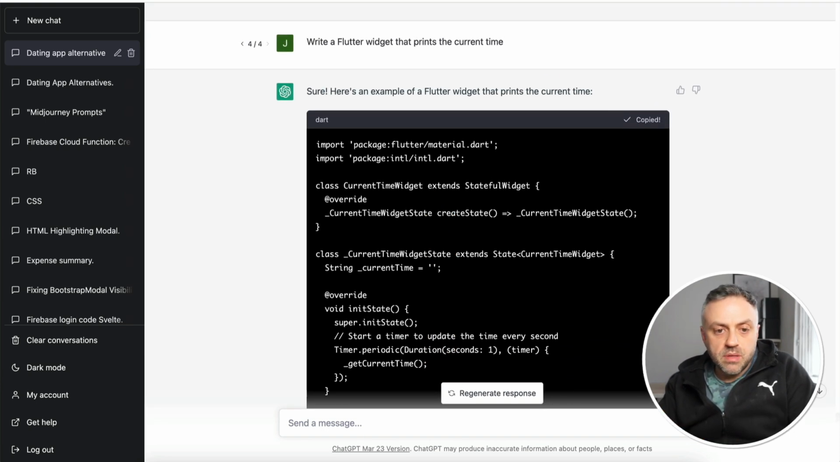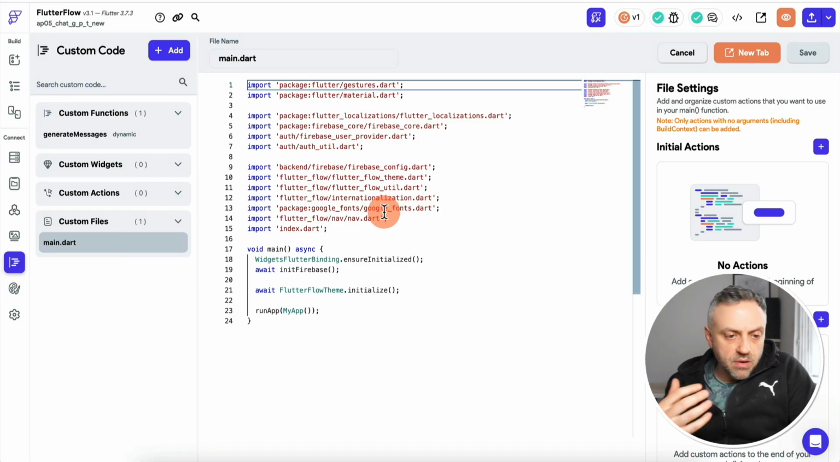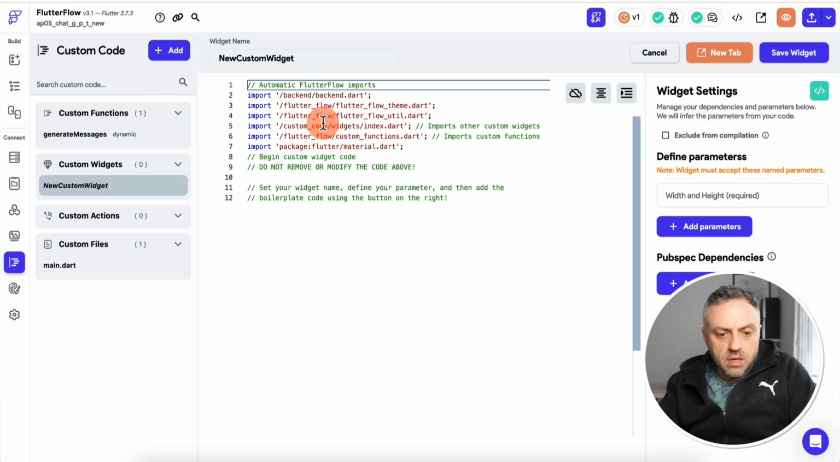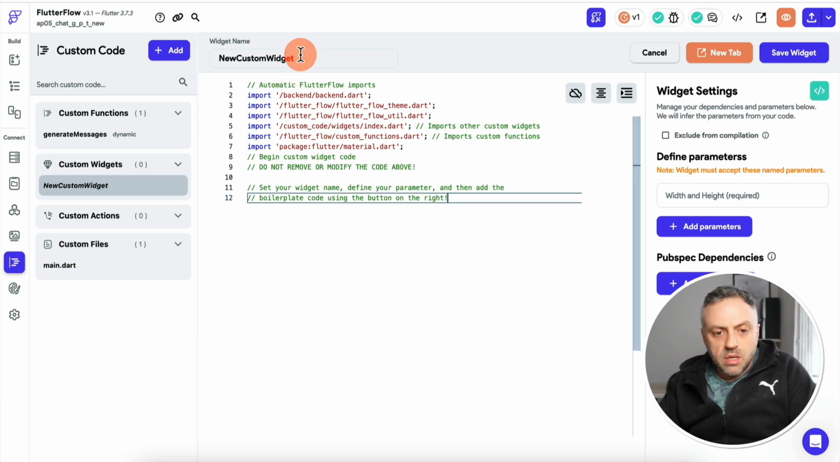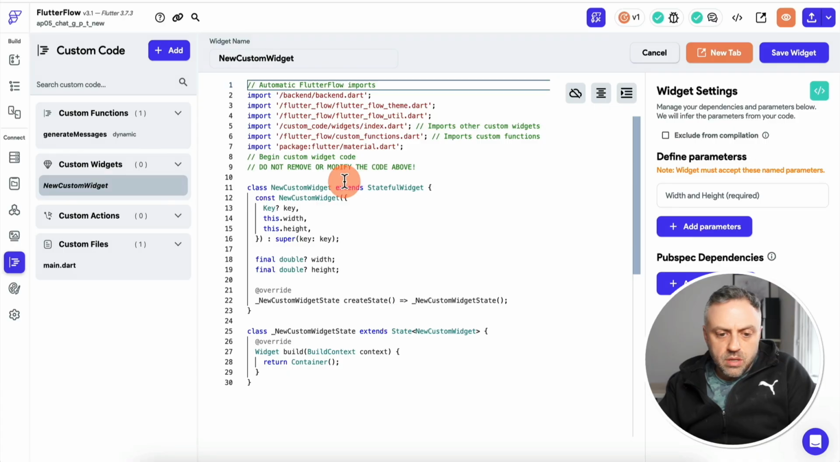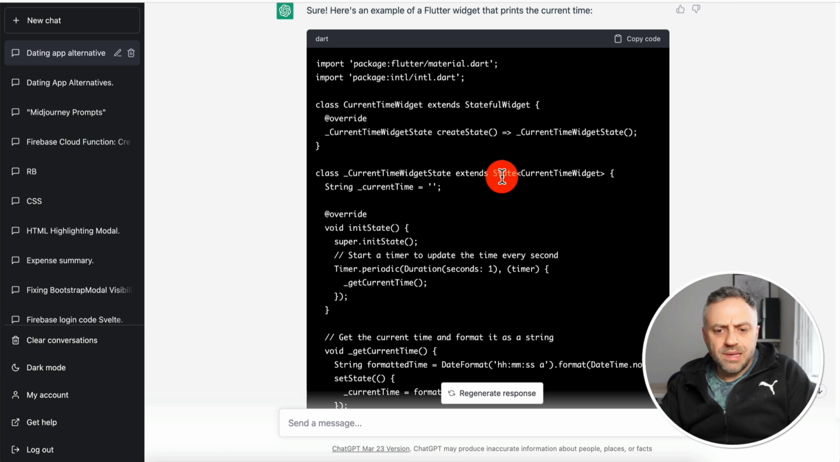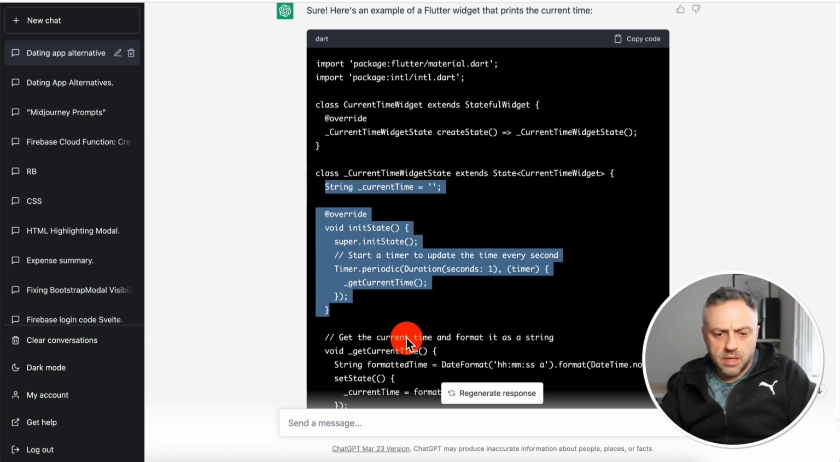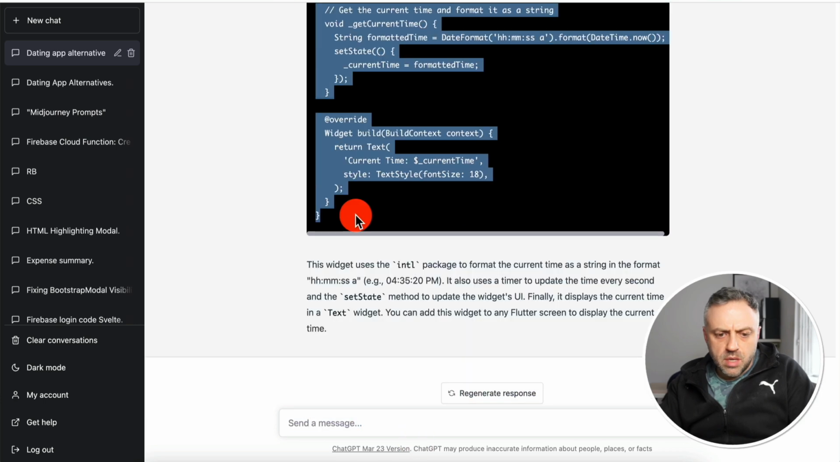We can copy this. I'm going to go to one of my Flutterflow apps here, and I'm going to create a new widget. I'm going to come here. I'm going to create a new widget, and I'm going to call it, we have a custom widget. I'm going to click here. We're going to generate this boilerplate. Next, you're going to copy everything inside of state here. So you see, it says state. I'm going to select just below it. I'm going to drag lower, and I'm going to end here.